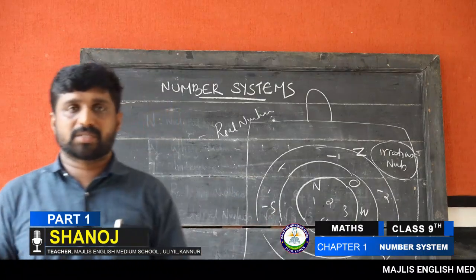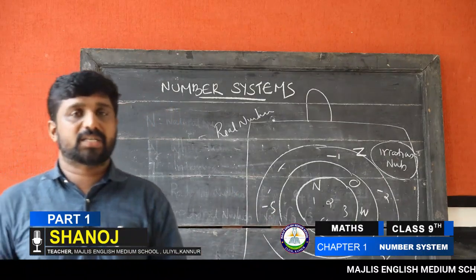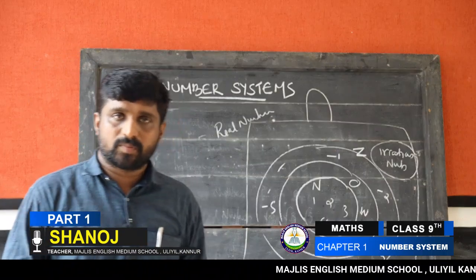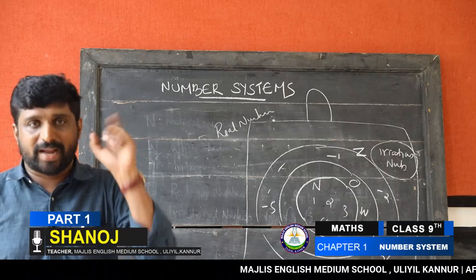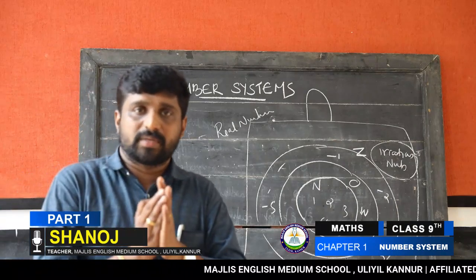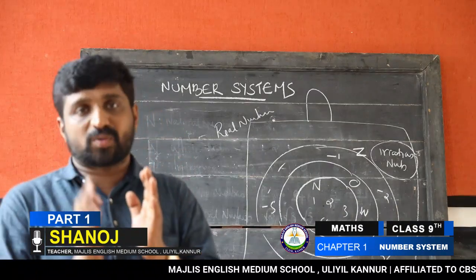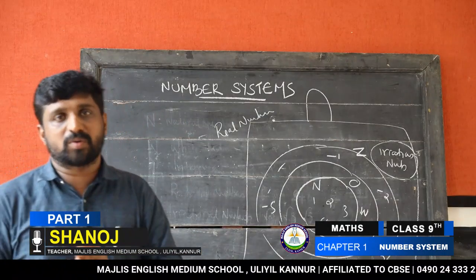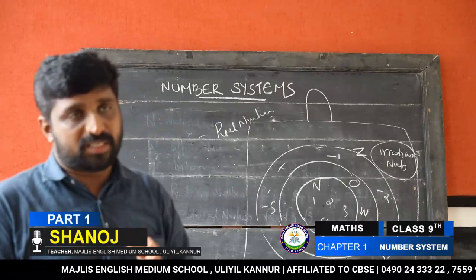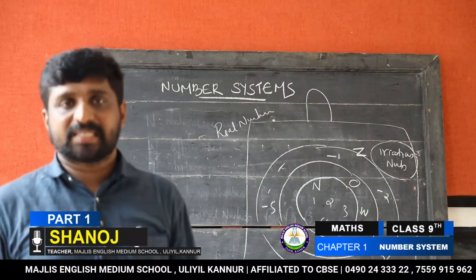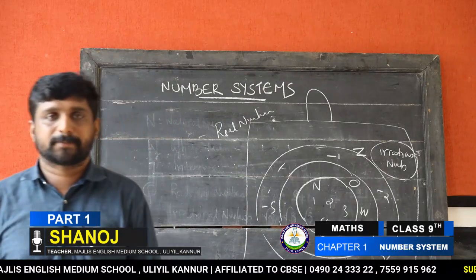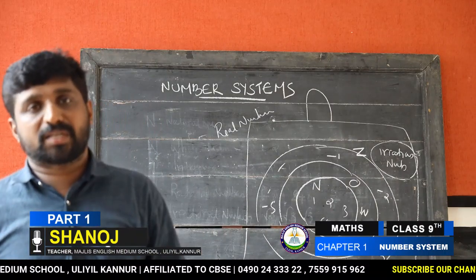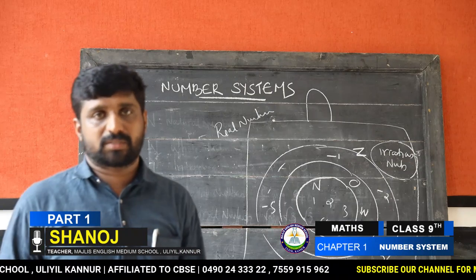Now one more question: all fractions are rational numbers. True or false? Do you know what a fraction is? Fraction means p by q form, containing p and q as natural numbers. Rational numbers mean again the same p by q form, where p and q are integers and q not equal to 0. So what is your answer? I ask again, all fractions are rational numbers, true or false?